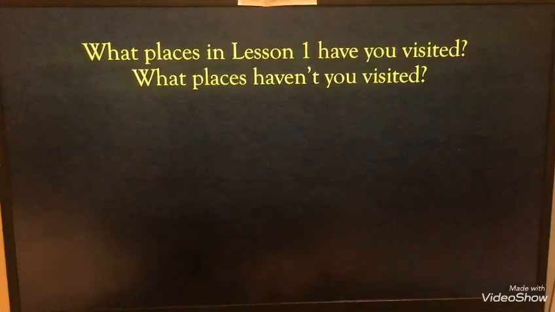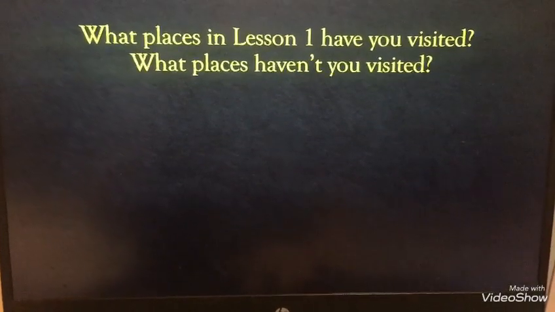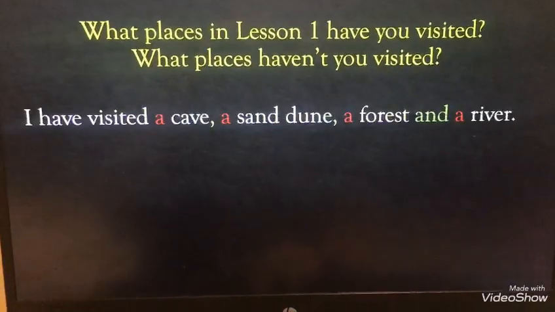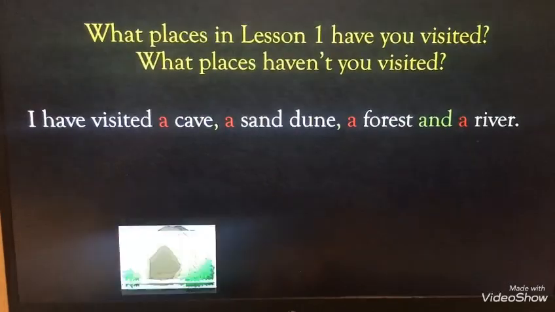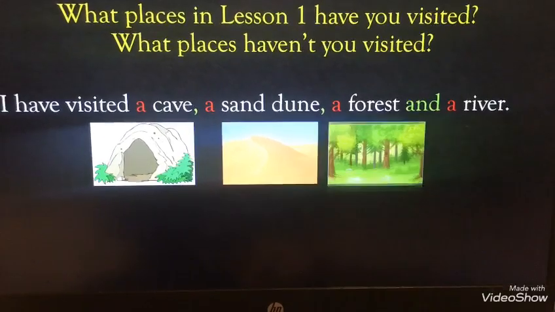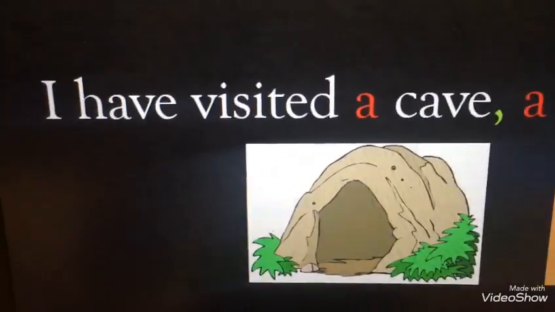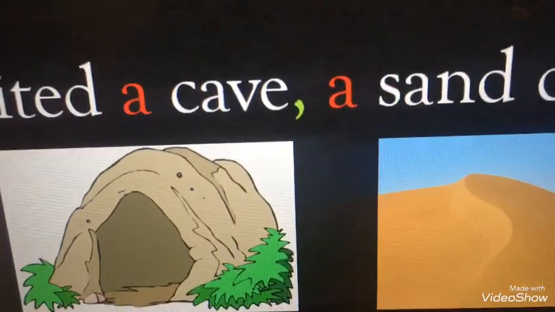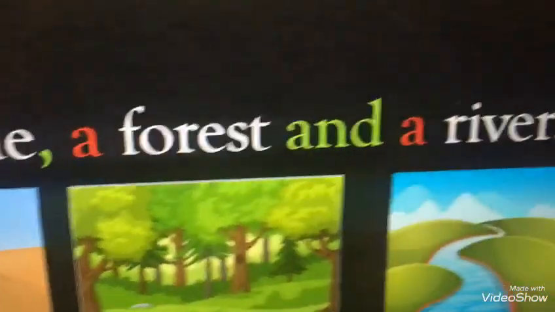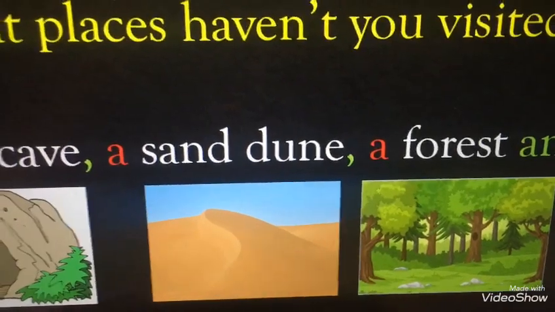Plain. Now this is very important for the activity book. Look at it closely. What places in lesson 1 have you visited? What places haven't you visited? Let's start. I have visited a cave, a sand dune, a forest, a river. Look over here. I have visited a cave, comma, a sand dune, comma, a forest, and a river. Full stop. This is how you answer, okay?